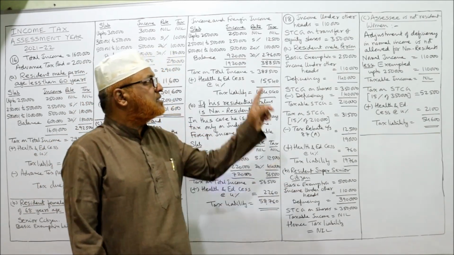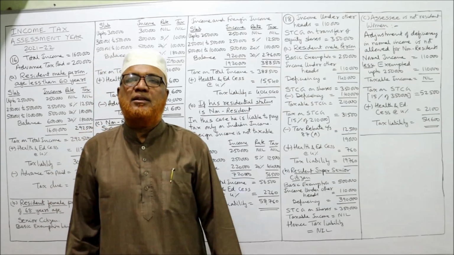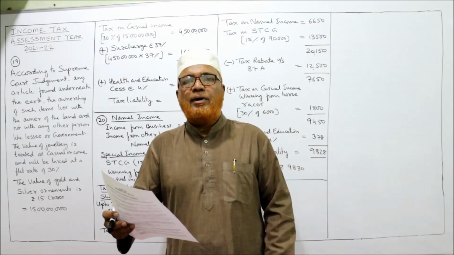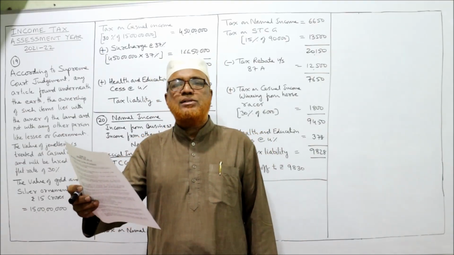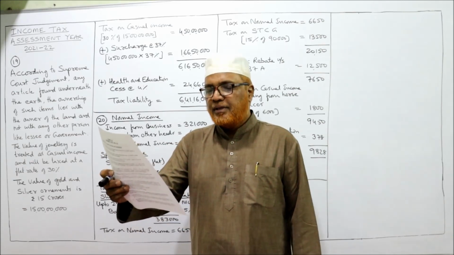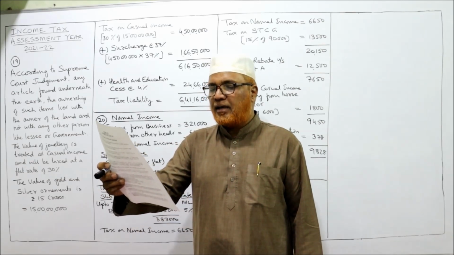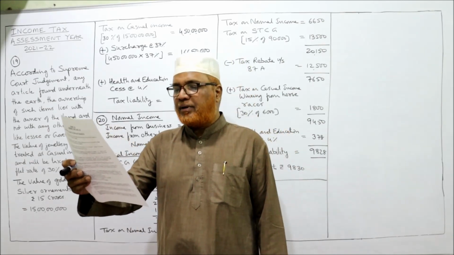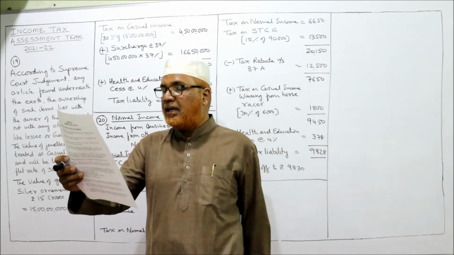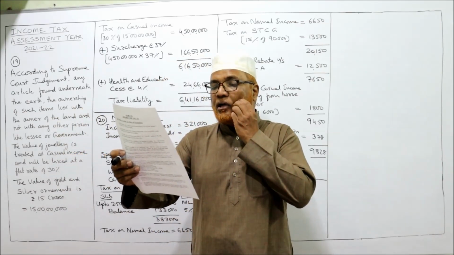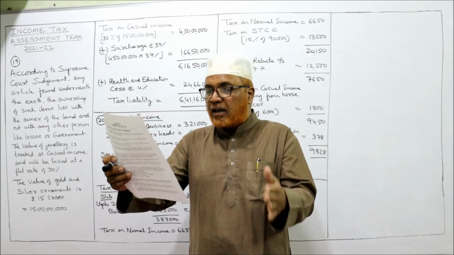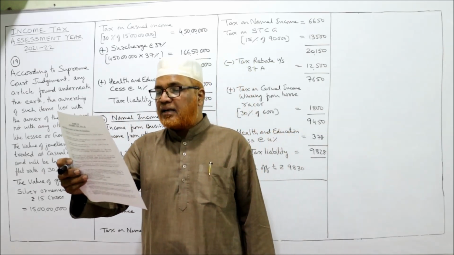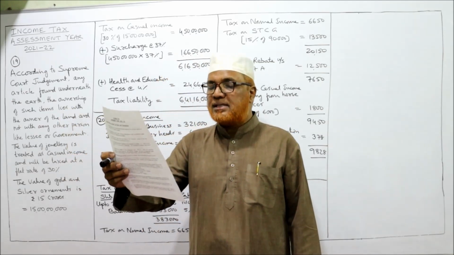That's it. This is the end of the 18th problem. We have completed the 18th problem. Now see the 19th problem. Sri Rangan Shettyar inherited a landed property from his grandfather in 1999. During the previous year relevant to the current assessment year, he started constructing a house on this land.